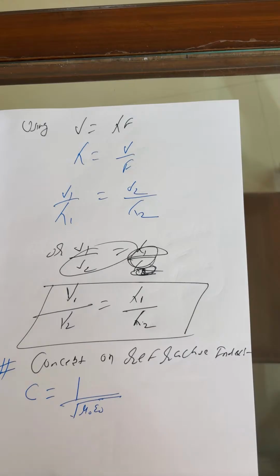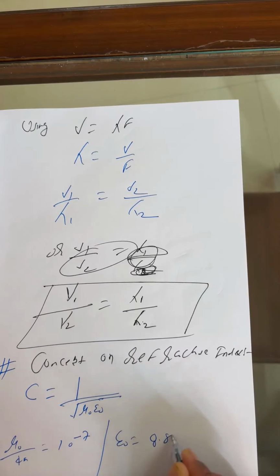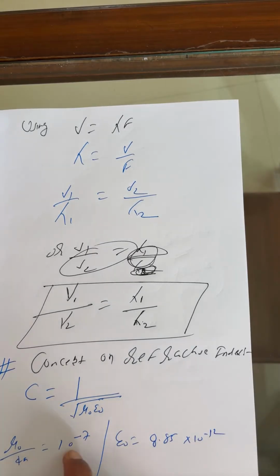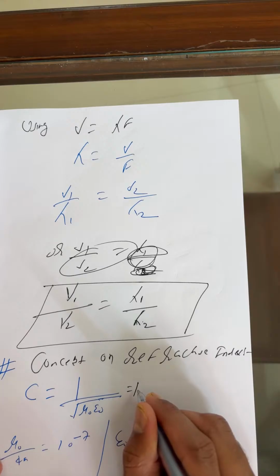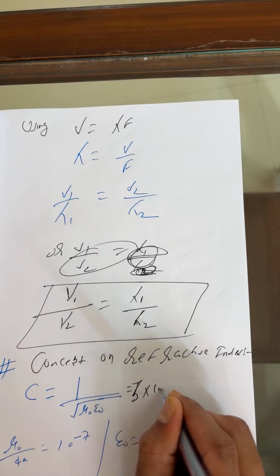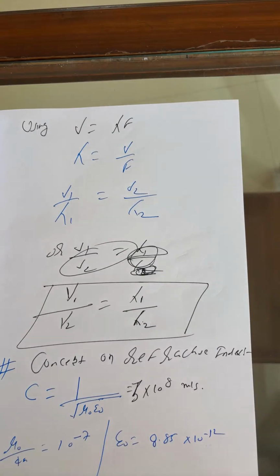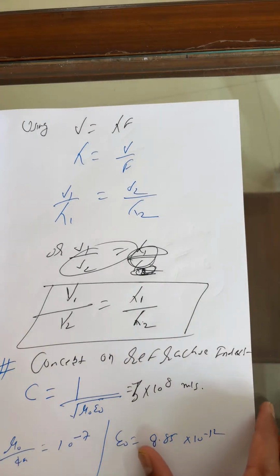Mu naught by 4 pi is 10 to the power minus 7. And students, I hope all of you remember epsilon naught is 8.85 times 10 to the power minus 12. Just feed these values over here. So we get C equals 3 into 10 to the power 8 meters per second.